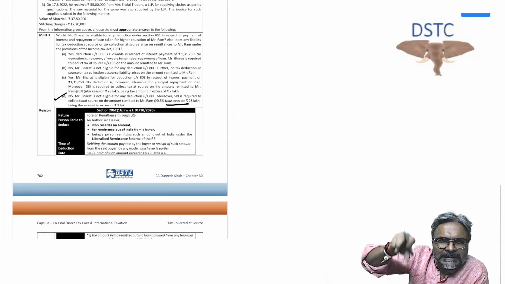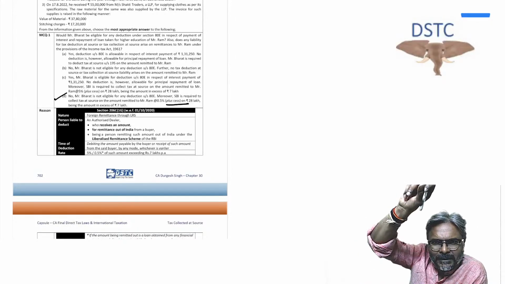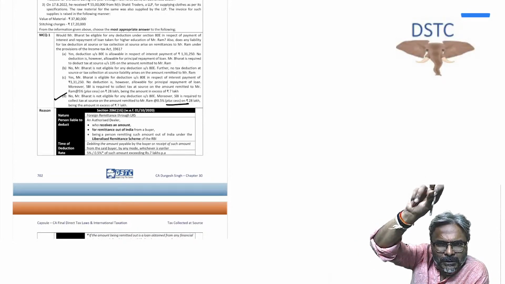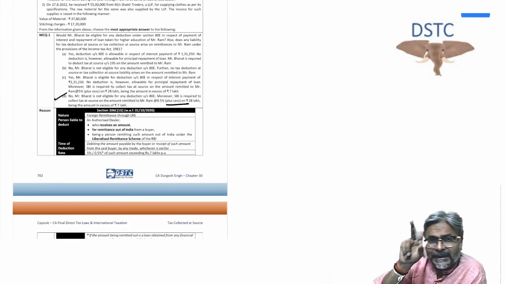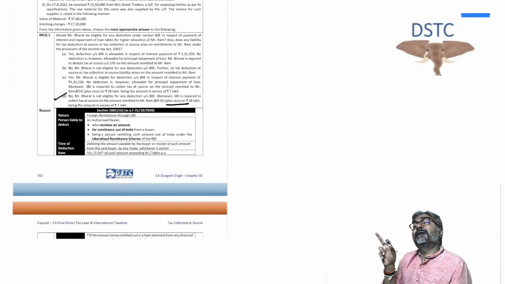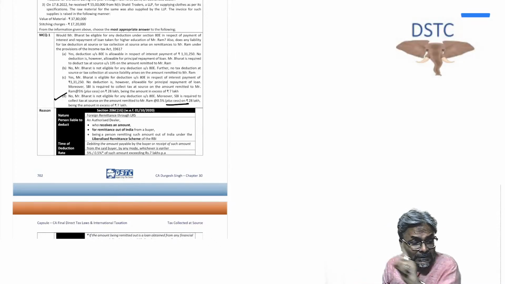So obviously the TCS cannot be collected in 206C1 because of that exemption. So the question to all of you is, if the TCS cannot be collected under section 206C1, can the TCS then be collected under section 206C1H? To that the answer is no.